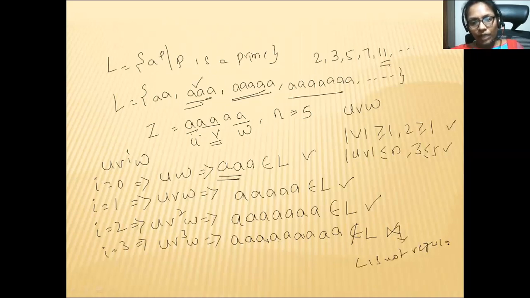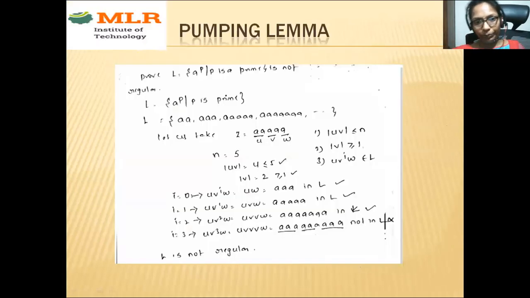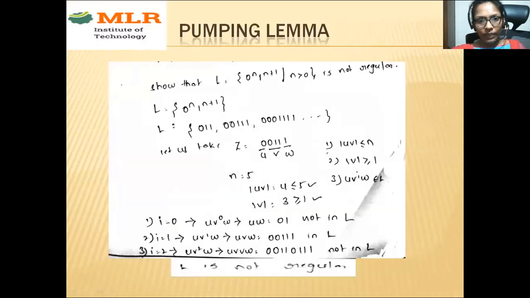If you observe here, for some problems we may get a failure case at i equal to 50 also. So at some point, every such language will become non-regular. To prove that, we are using the pumping lemma theorem. So this is over, and the next problem is zeros followed by ones.